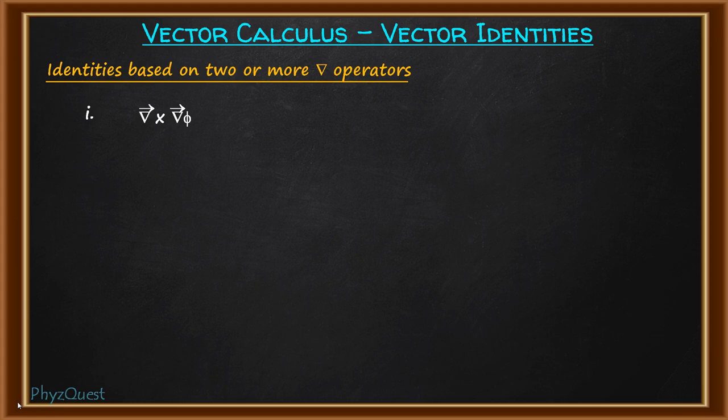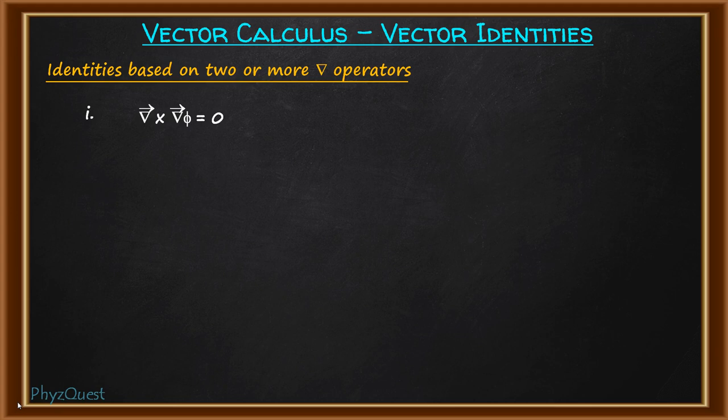Curl means what? Curl represents rotation. So think carefully: rotation of a direction. Both can't be possible together. So this means the curl of the gradient of any function will always be 0. As we discussed previously in the first slide, when the curl of any vector field is 0, it is known as irrotational. That means the gradient of any scalar function is always irrotational.